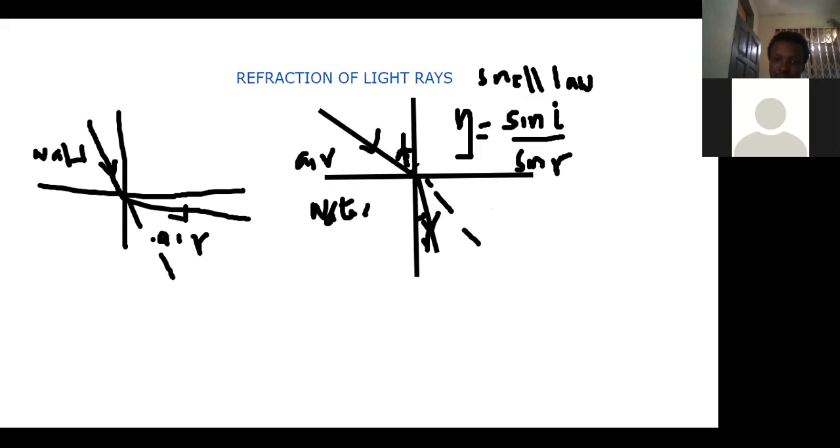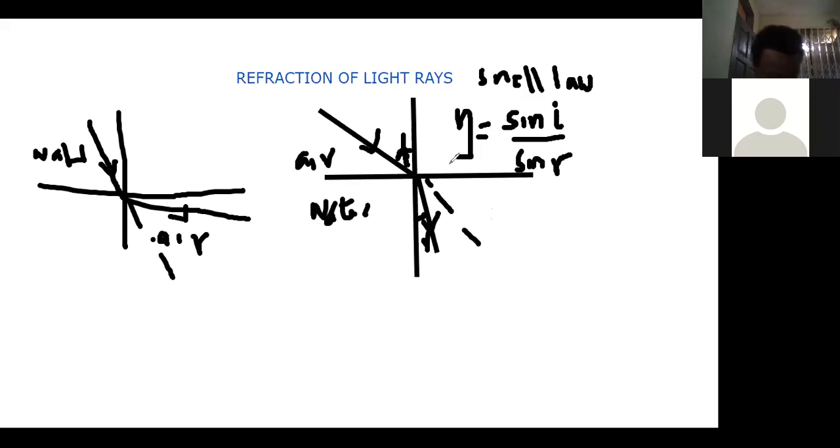So you're talking about two media here: medium 1, medium 2. And it is constant. That constant we call the refractive index of the two media. When we get there, we will explain refractive index.